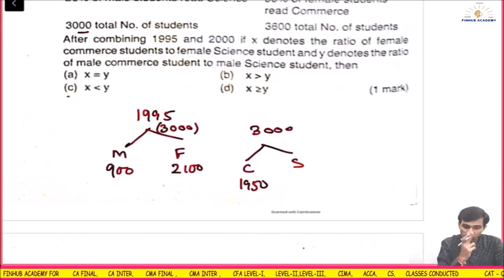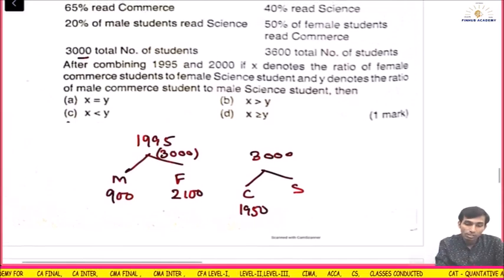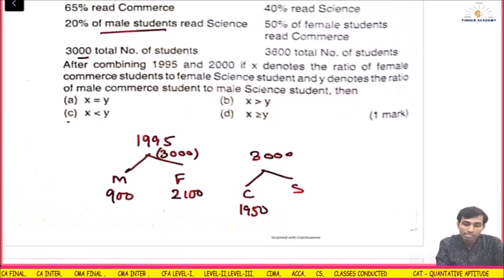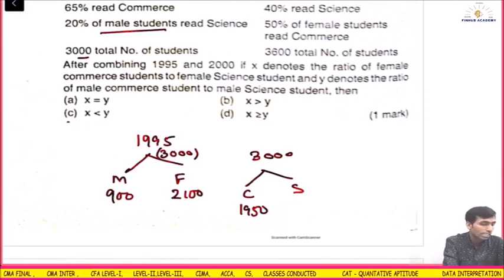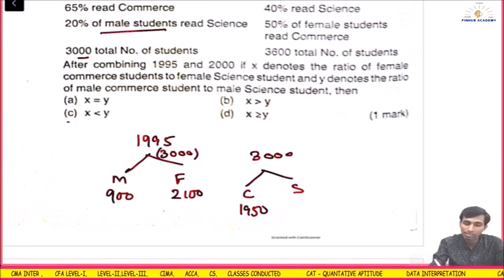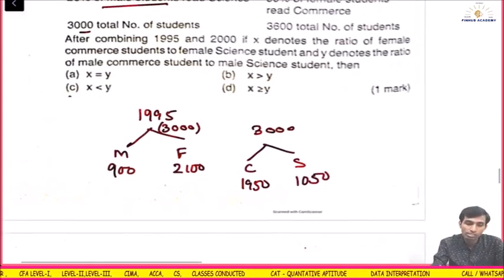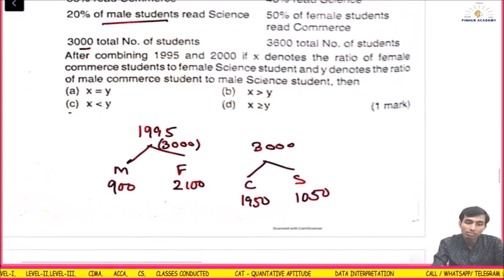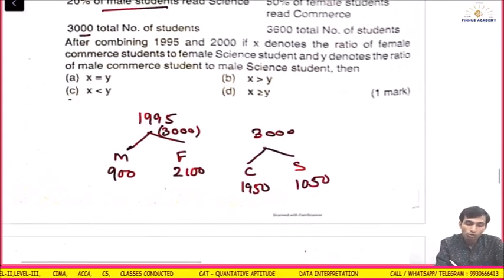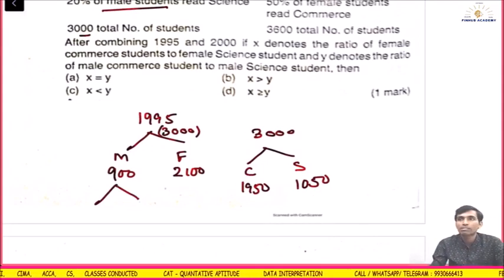Okay, fine. What else is given? 20% of the male students read what? Science. So 3000 minus 1950, 1050 is the total science students. Out of that, 20% of the male students read science. So 20% of 900 is what?